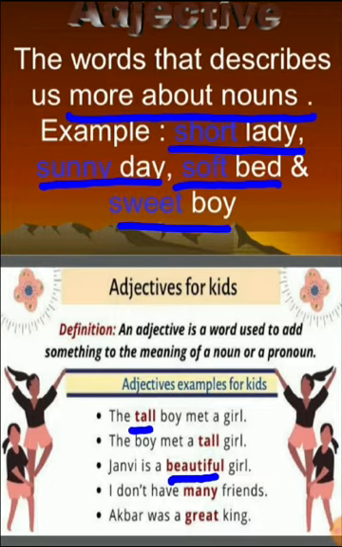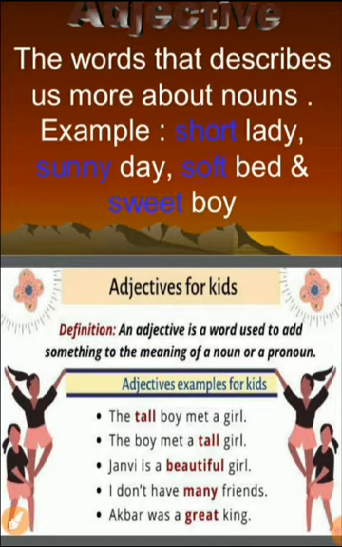So it tells us more about the girl that she is beautiful, and beautiful is again an adjective. Next is, I don't have many friends. So many friends: many is again an adjective because many tells us the number and is acting as an adjective. Next, Akbar was a great king. So great king. King is a noun and it tells us more about the king that he is great. So all these words are examples of adjectives that tell us more about the noun.